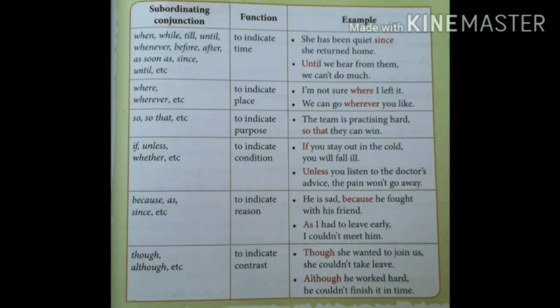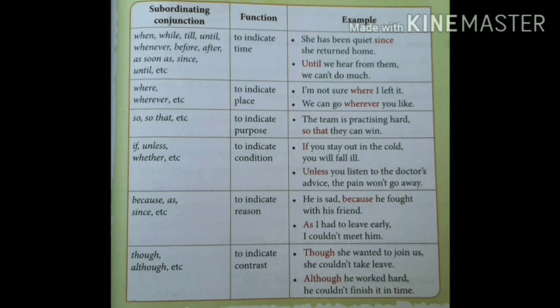Now we move to place. Where and wherever, these two are used to indicate place. For example, "I am not sure where I left it." In this sentence, "where" is a subordinating conjunction because "I am not sure" is a main clause and "I left it" is a subordinate clause.